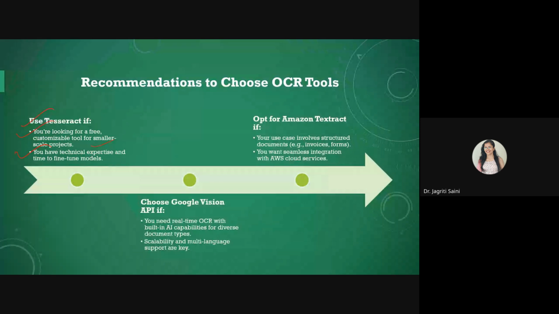However, on the other side, if you are looking for a real time solution for OCR detection or applications that can be run online on the cloud interface directly, the Google Vision API can be a good solution. It can handle diverse document types and process multiple languages altogether, so that could add to your benefit.